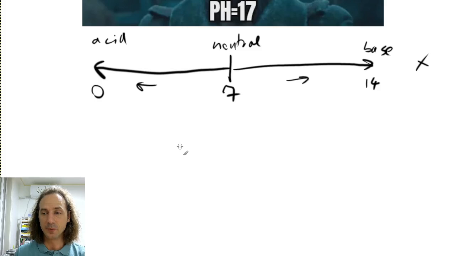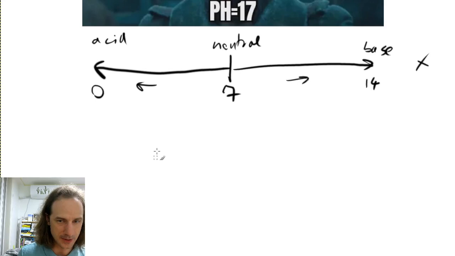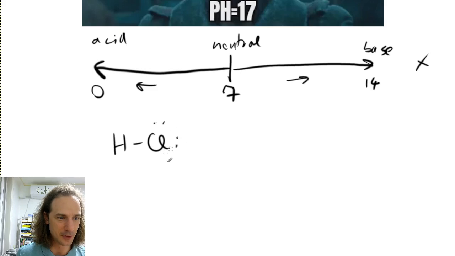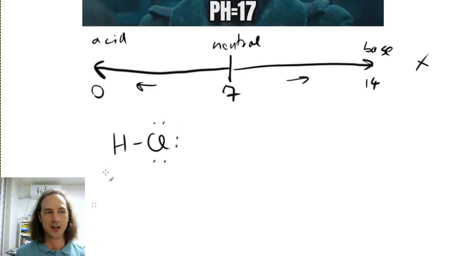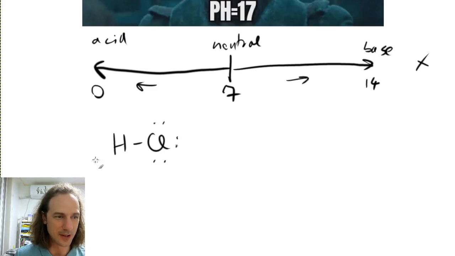For that, first we have to take a look at what the hell acids and bases are. If you put an acid in water, what will happen? So let's think about an acid: hydrogen chloride, which looks like this. The Lewis structure looks like this. Chlorine has 7 valence electrons and hydrogen has 1, and they make a single bond here.